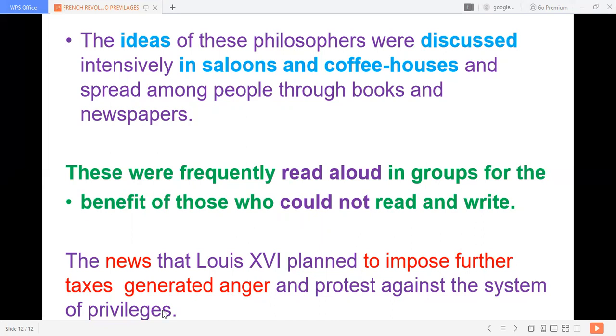Okay, so these were the three reasons: struggle to survive, growing middle class, and revolutionary ideas. These are the three reasons for the protest against the system of privileges. Okay, in the next session, let us see what is the result of the revolution, I mean the outbreak of the revolution.